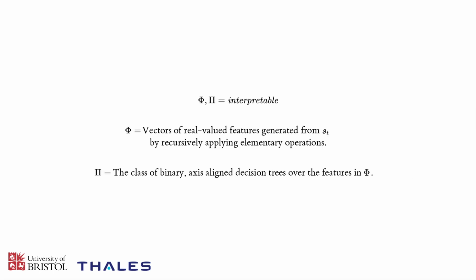Let's go into a bit more detail about these two stages of our model, which we hope are individually interpretable. The first one, this feature generator, generates vectors of real-valued features from the state, and it does this by recursively applying a set of elementary operations to that state. So you can construct, in theory, arbitrarily complicated features, but if we understand all of these different operators individually, then they're imbued with a kind of semantic content, and we can see how they're composed. I'll give an example of exactly what that means in our experimental context, which will hopefully make it a little bit clearer.